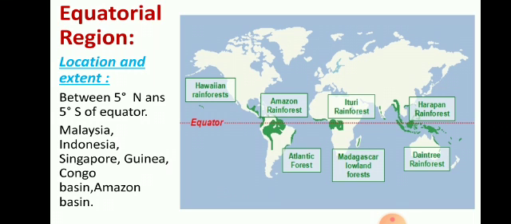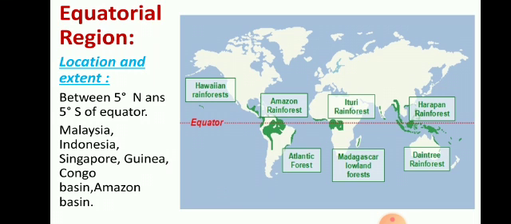So in the previous lesson we have seen this equatorial region, the belt which was formed, various belts were formed. So this was the equatorial region where the temperature was high and pressure was low, 5° north and south.